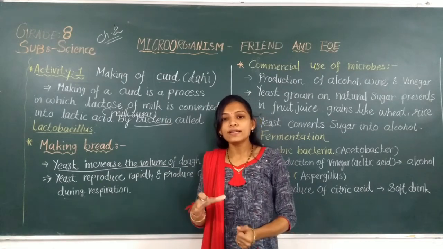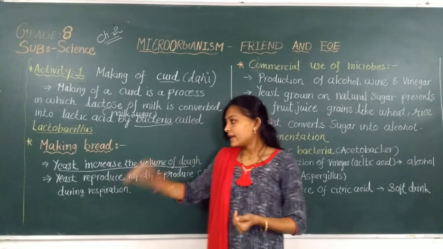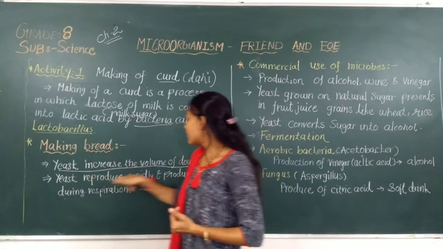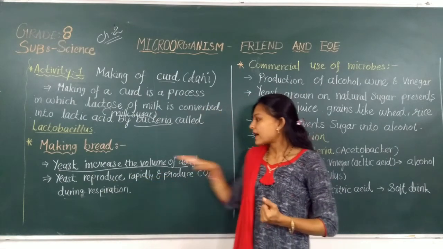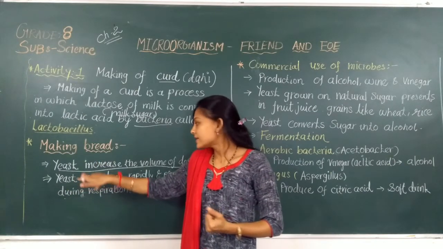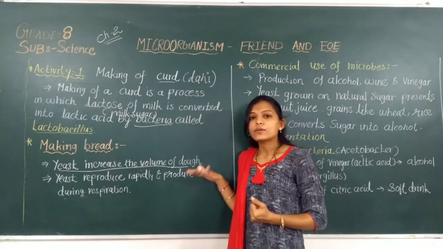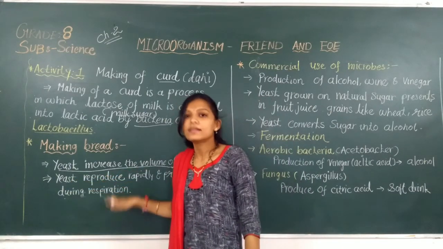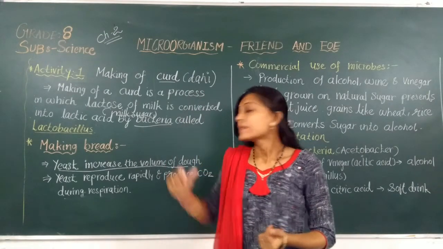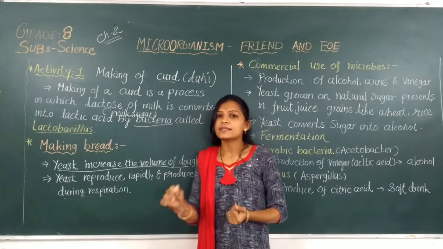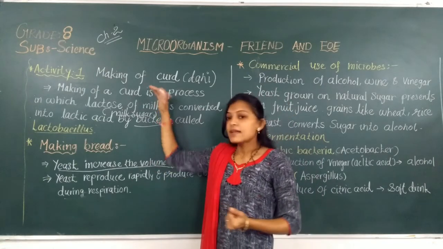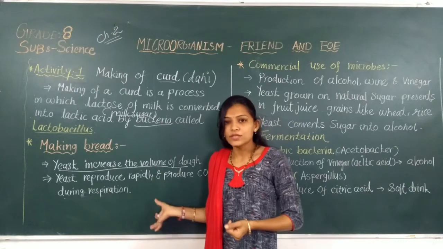Means the quantity of the atta will increase a little. Why? Because we added yeast powder in it, so the yeast reproduces rapidly and produces carbon dioxide during respiration. That's why the quantity of the dough increased. That's why yeast is used in large scale industries like making bread, pastries, cakes, etc. So these are the two activities that are given in your textbook also.